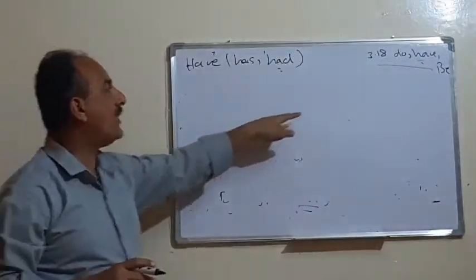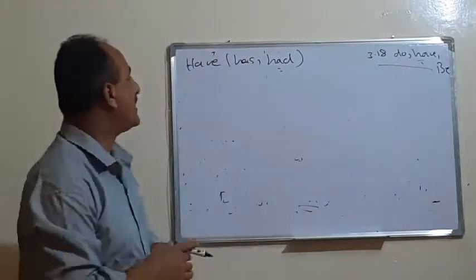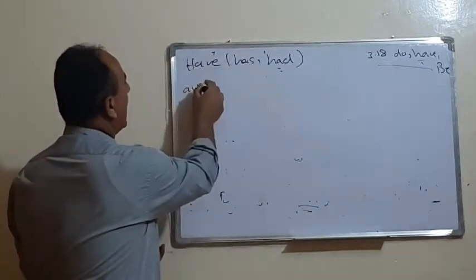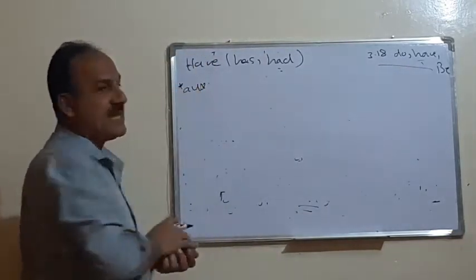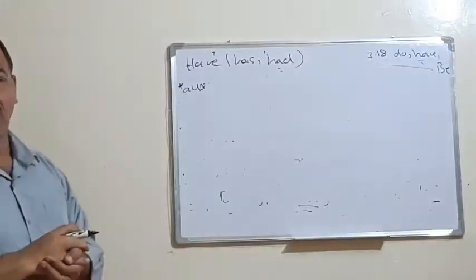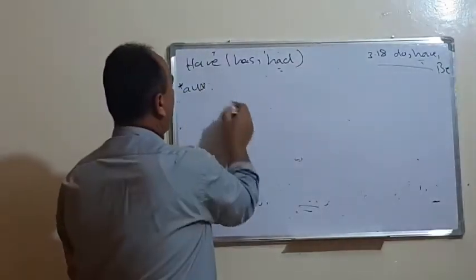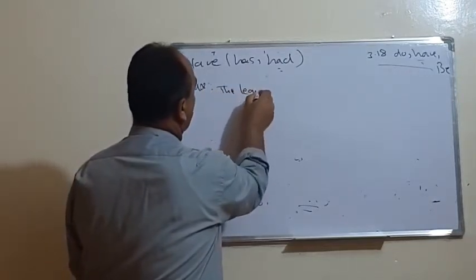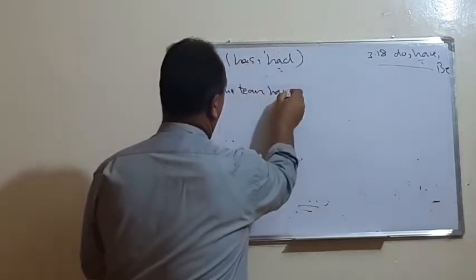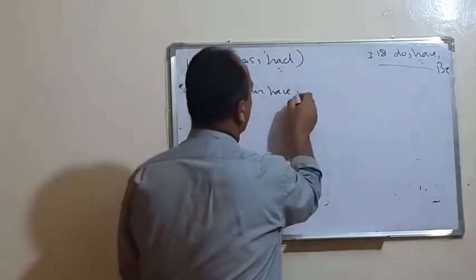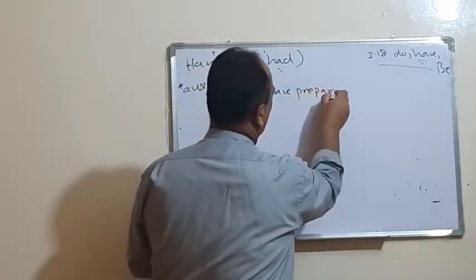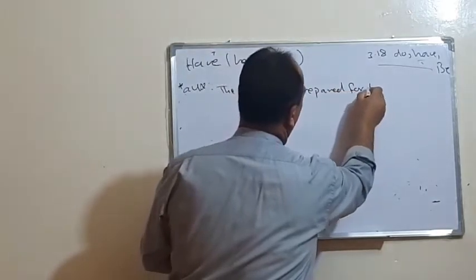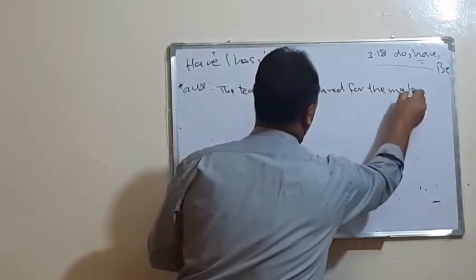Again, the same thing as with do. It can be used as an auxiliary, for example in case of perfective. We can say the team have or has, both correct. The team has prepared for, for example, the match.